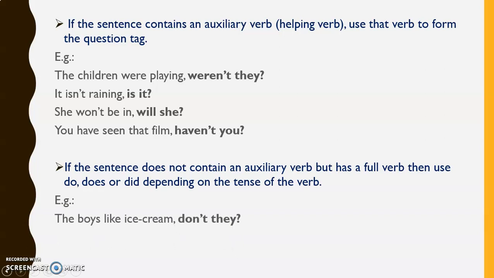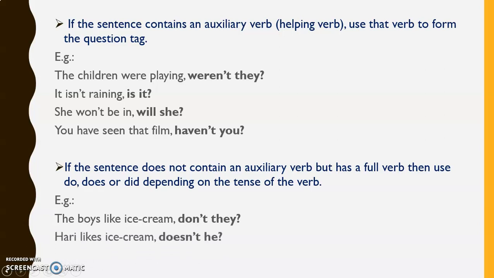The boys like ice cream. Here, like is present tense, so we have to use do. Since the statement is positive, we have to frame a negative question tag, so do not is used, so together it is don't they. Boys like ice cream, don't they?